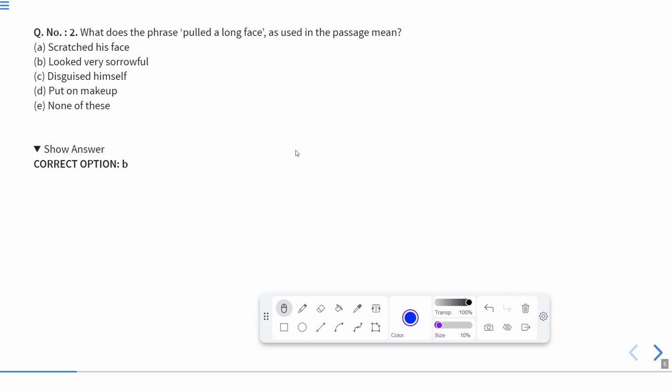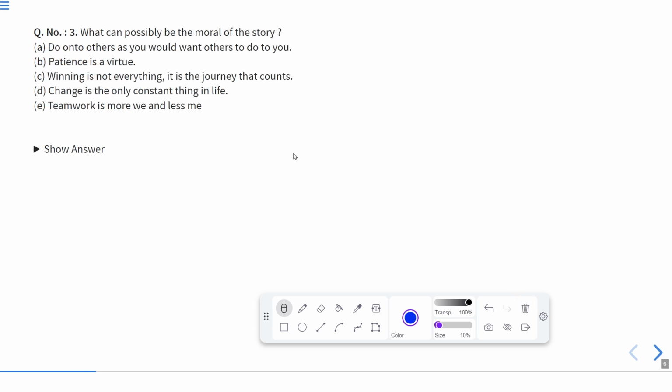Now let us move to the next one. What can possibly be the moral of this story? Now you have heard about the greedy man in this story. So what moral do you get from this story? Now let us see the options. Do unto others as you would want others to do to you. Patience is a virtue. Winning is not everything. It is the journey that counts. Change is the only constant thing in life. Teamwork: more we and less me.